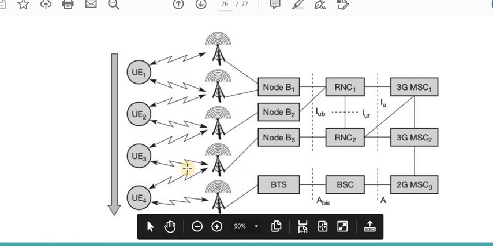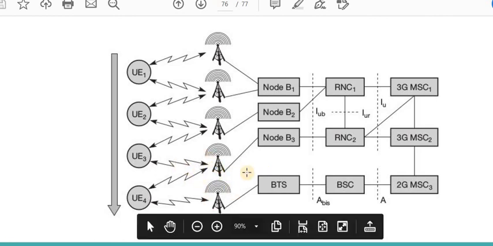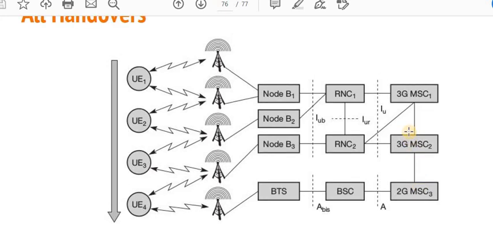Now if it is changing the state, this one is the new state. When it is changing the state, there are certain measures and certain things that have to be updated, and it needs time to change. When it takes more time to change, what does the infrastructure do? The infrastructure provides the services of 2G, in spite of 3G, until all the formalities are completed. Once all the formalities are completed, it automatically switches from the 2G to the 3G system. So that is all about the handovers.